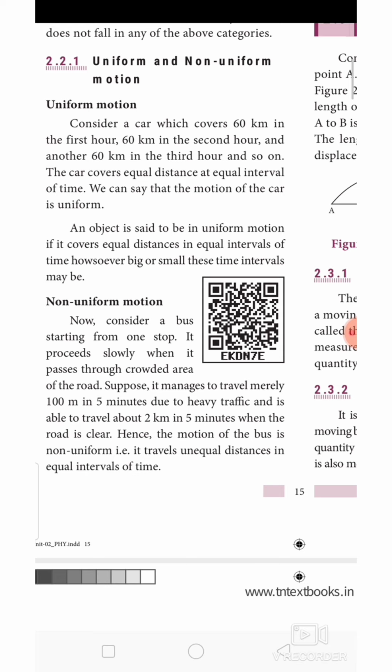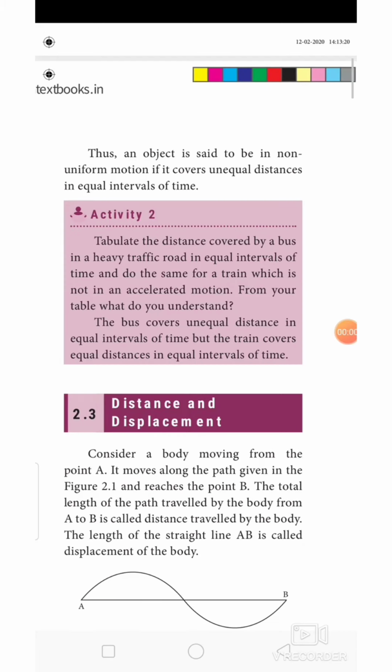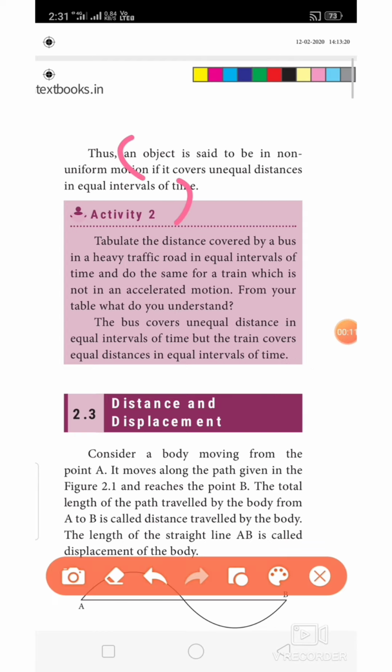So, what is the meaning? It travels unequal distances in equal intervals of time. Everywhere, the time is important. Equal interval of time, it travels unequal distance. Now let's see the definition for non-uniform motion. An object is said to be in non-uniform motion if it covers unequal distances in equal intervals of time. Very important: distance is unequal, time interval is equal.